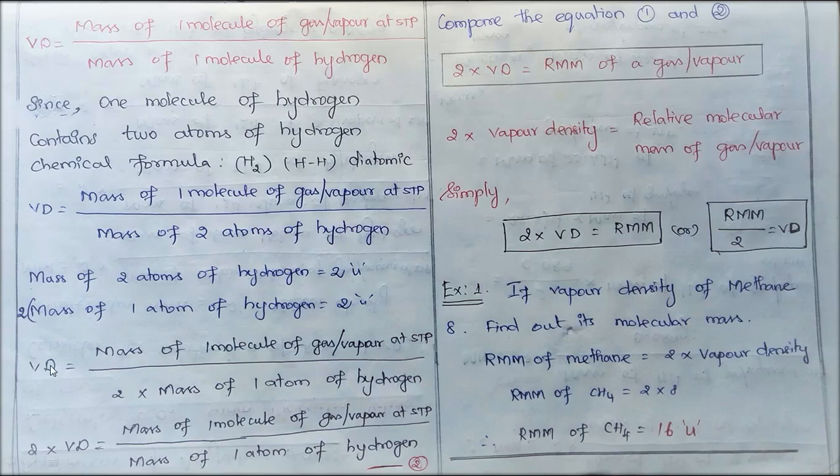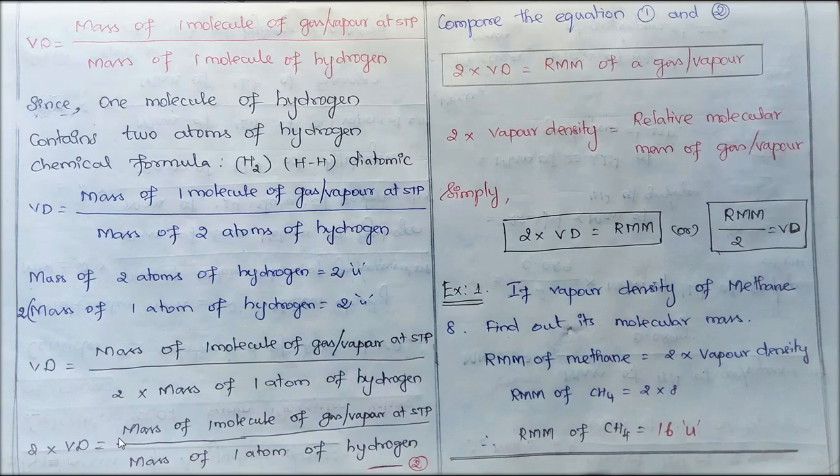So vapor density is equal to the mass of one molecule of gas or vapor at STP to 2 into the mass of one atom of hydrogen. Now if you cross multiply, 2 into vapor density is equal to the mass of one molecule of gas or vapor at STP to the mass of one atom of hydrogen.